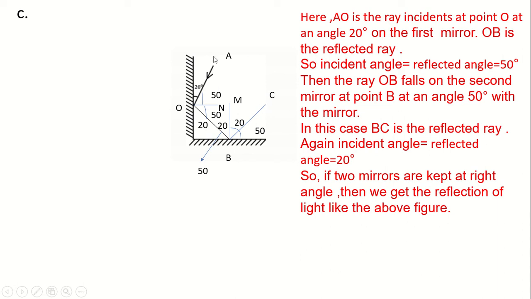So, for the first mirror, the incident angle is 50 degree, and the angle between the incident ray and the mirror is 20 degree. But for the second mirror, the incident angle and reflected angle are 20 degree, but the angle made between the second mirror and the reflected ray will be 50 degree. Is it clear? So, you must practice this figure.